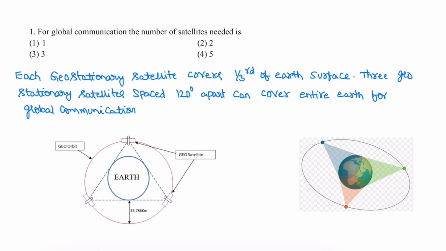Hello everyone. Let us see the solutions for the Polytechnic Lecturer Examination held in 2012 by the Andhra Pradesh Public Service Commission, APPSC. First question.